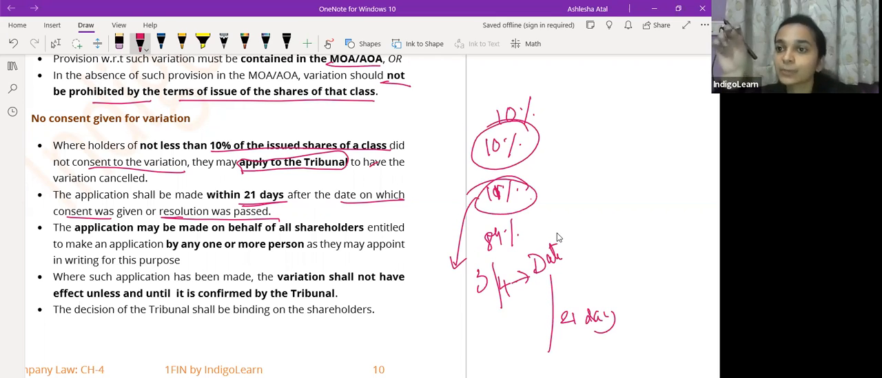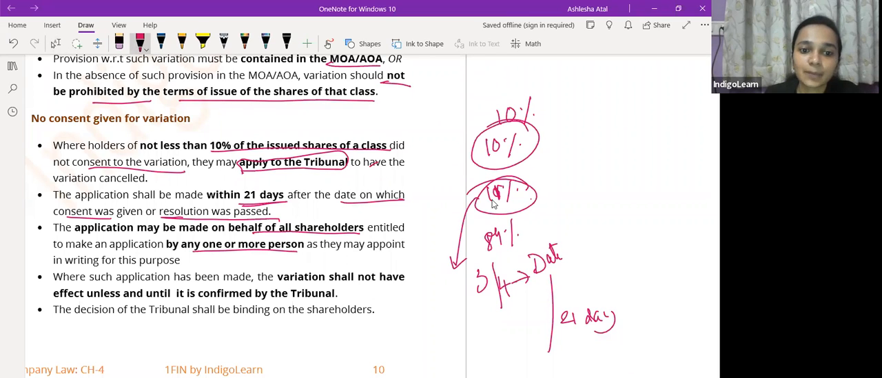सो देयर इज अ टाइम लिमिट फॉर मेकिंग एन एप्लीकेशन विद द ट्रिब्यूनल. It has to be made within 21 days from the date on which the resolution is passed or within 21 days from the date on which the consent has been obtained. And the application may be made on behalf of all shareholders who are entitled to make application by any one or more of them in writing. So सारे लोग मिलके भी application कर सकते हैं. कोई एक one representative को appoint कर लेंगे और that one person can make an application on behalf of all the shareholders who are involved.